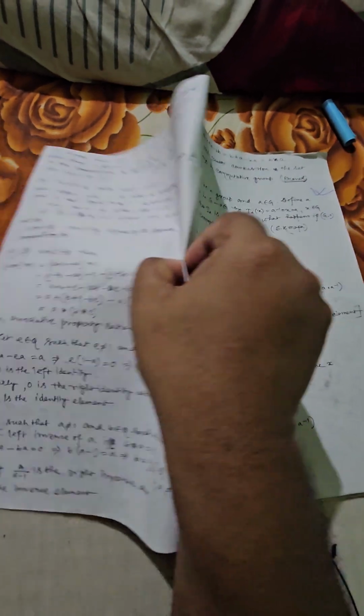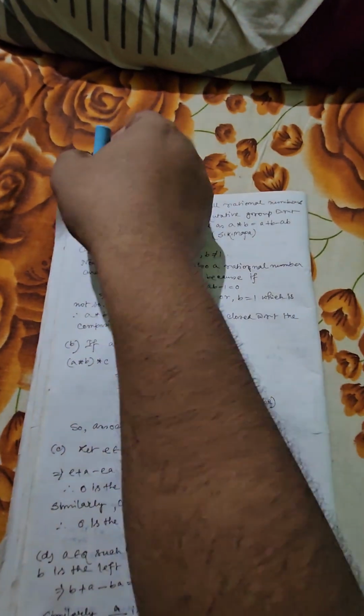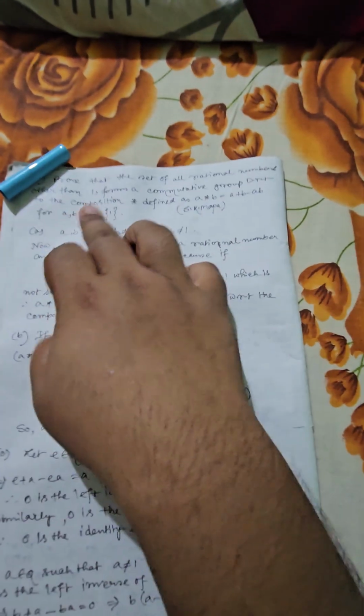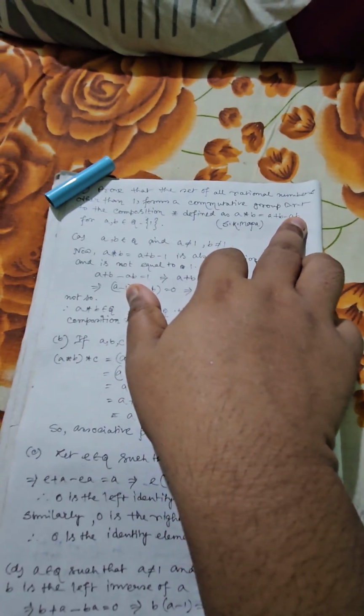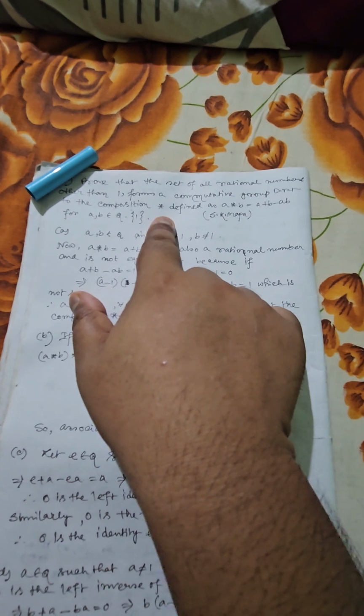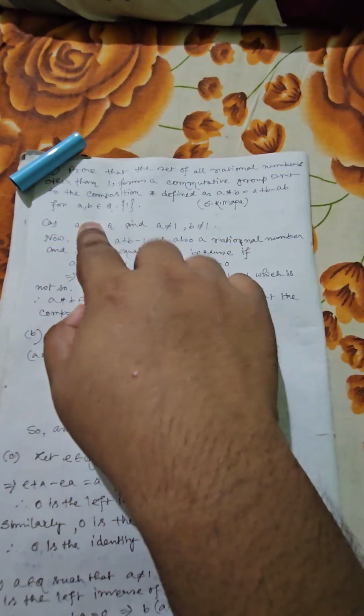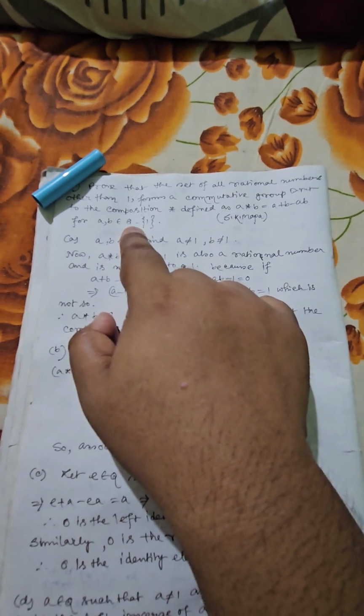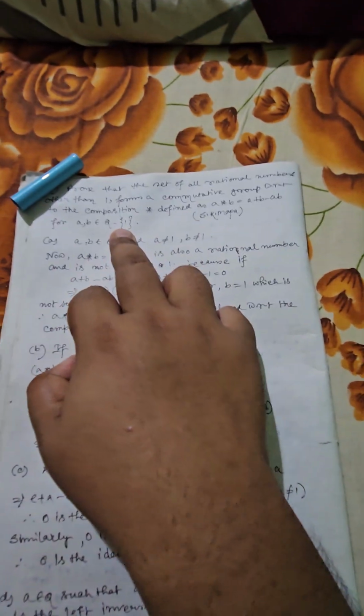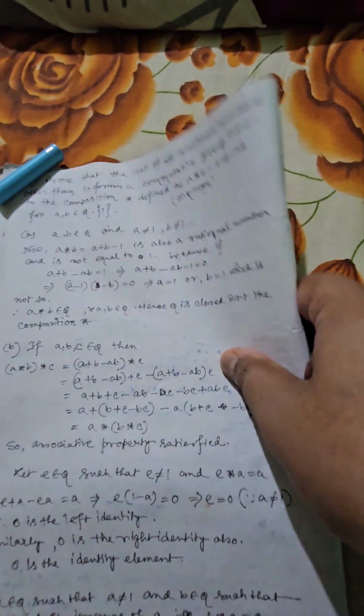Now let us consider the next problem. Prove that the set of all rational numbers other than 1 forms a commutative group with respect to the composition star given by A star B equals A plus B minus AB, where A, B belong to Q minus singleton 1. That is, from the set of rational numbers you have excluded 1.